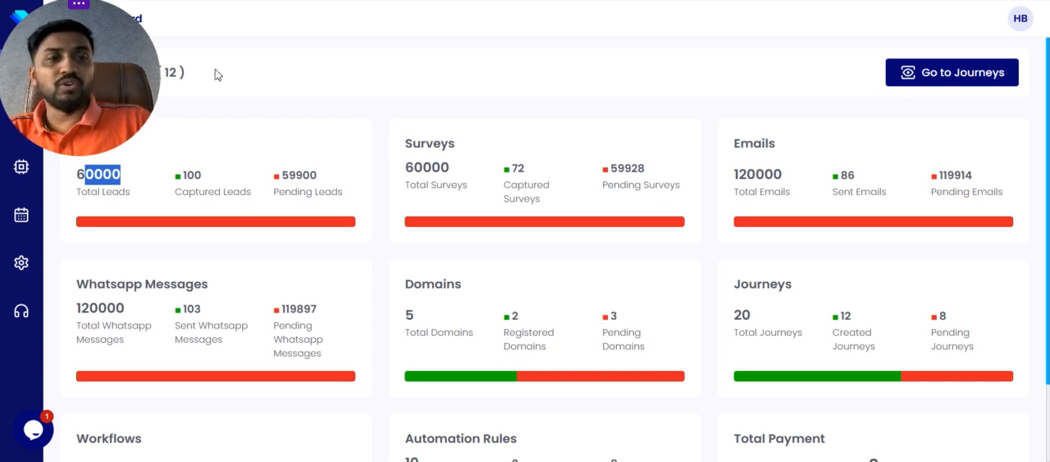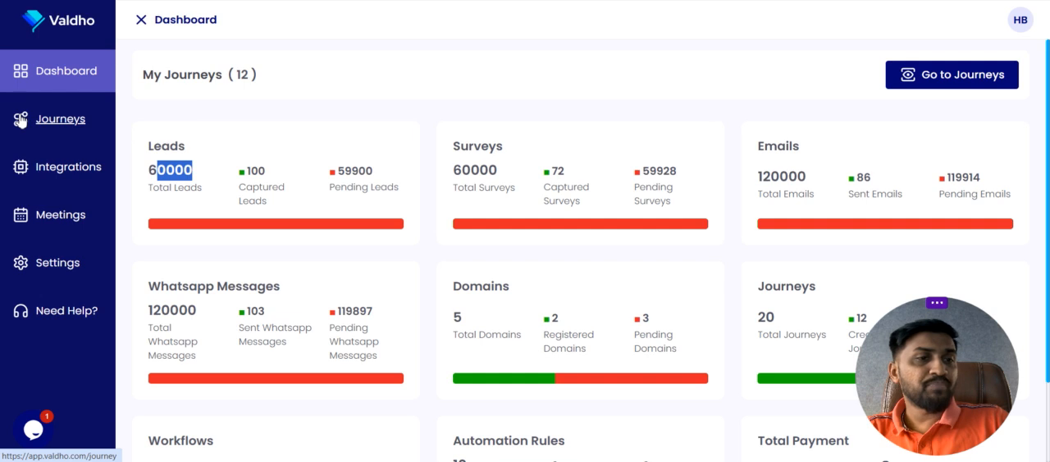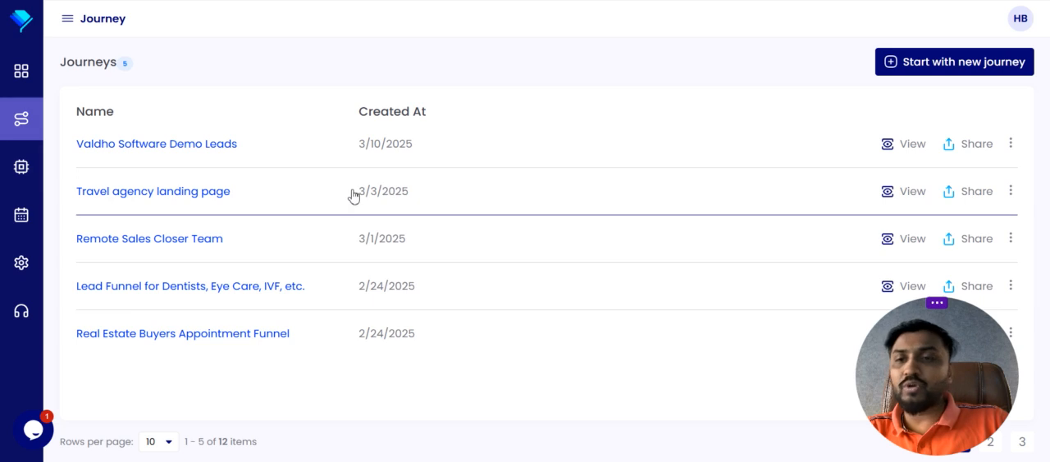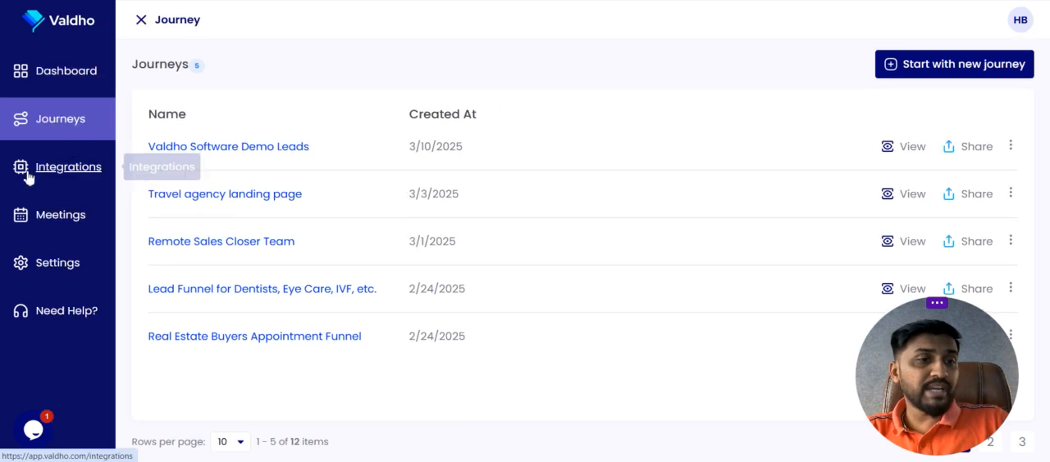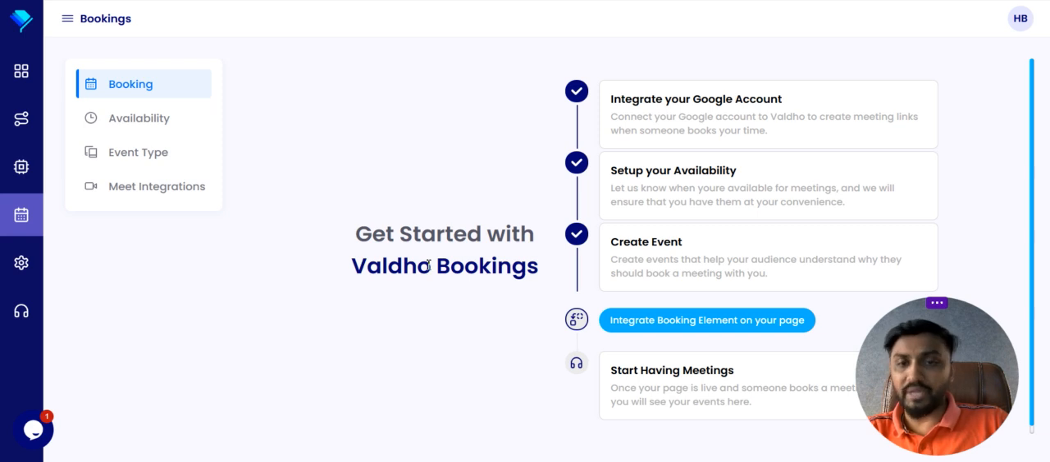Here you will see the Go to journey button, and on the left side you will see the dashboard, the journey, and the integrations. In the journey part, when you land for the first time, you will not see anything. You will see only the button Start with new journey, because you haven't created any journey yet. On the left side you will see integrations and the meeting part, where you have to set up your meetings. You can take unlimited meetings from Google. We have integrated Gmail, which is really easy and user friendly.